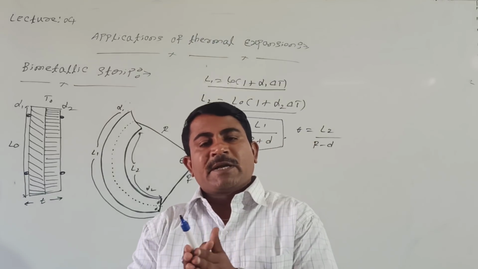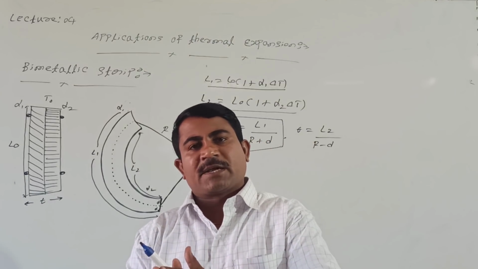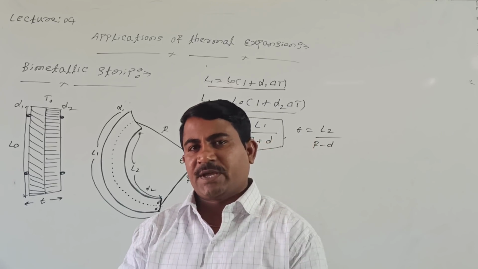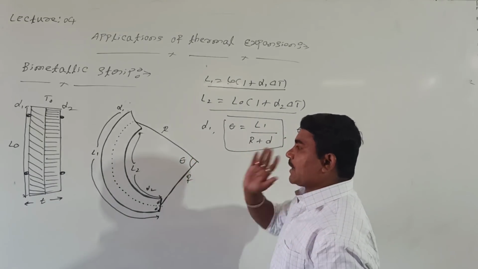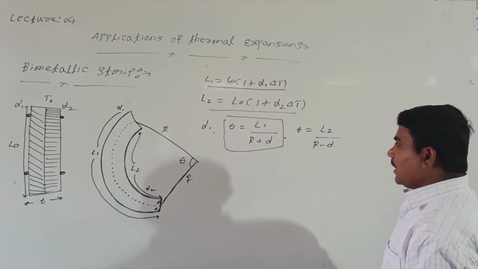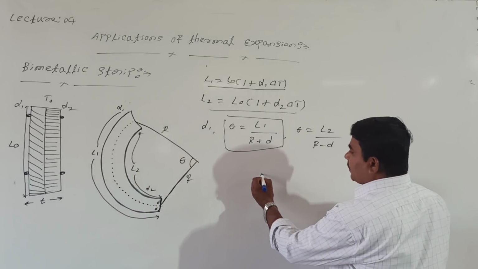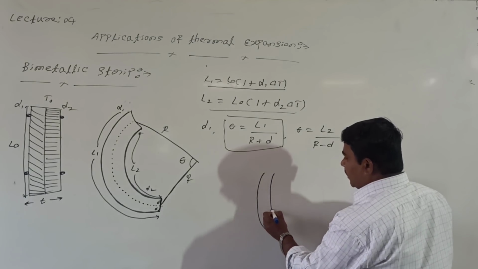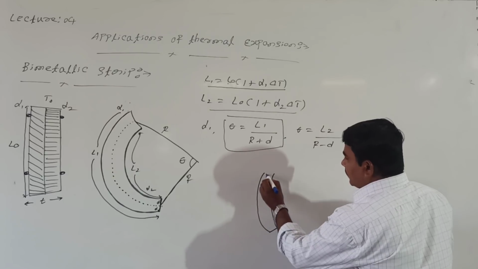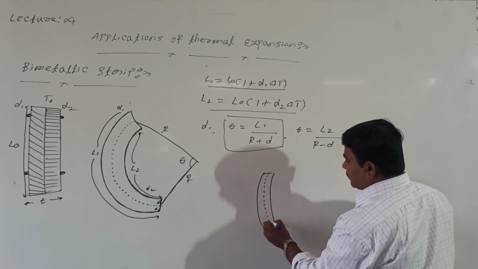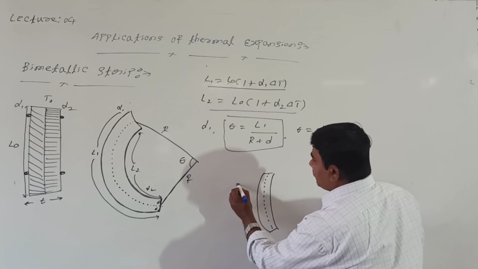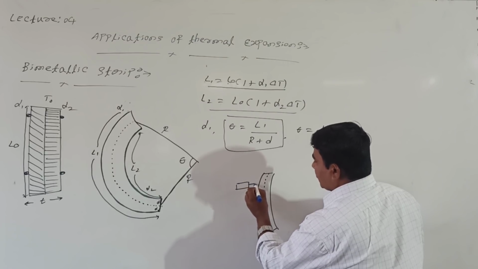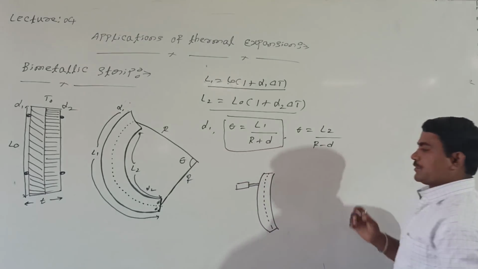I said that the bimetallic strip is used to make electric contact or to break the electric contact. How is this possible? See here. At a normal temperature, what happened? At a normal temperature, the bimetallic strip may be like this. Shall I take the bimetallic strip at normal temperature? At normal temperature, I am drawing. See here, at normal temperature it may be like this.